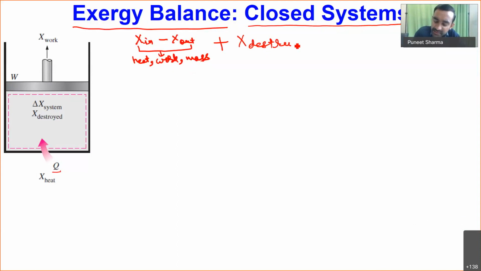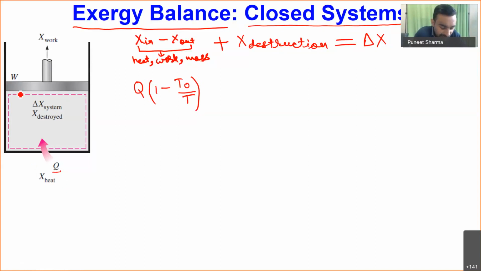So this I am calling as, say, X destruction, and that will be equal to the change in exergy of the system. Okay, so we will have X in minus X out, which is because of the heat, work and mass, plus any exergy destruction in our system, equal to the change in exergy of that system. So now for this typical system, you can see we have Q amount of heat interaction. So the exergy associated with this Q will be Q times (1 minus T naught divided by T). Okay, so this is the exergy associated with this Q amount of heat transfer.